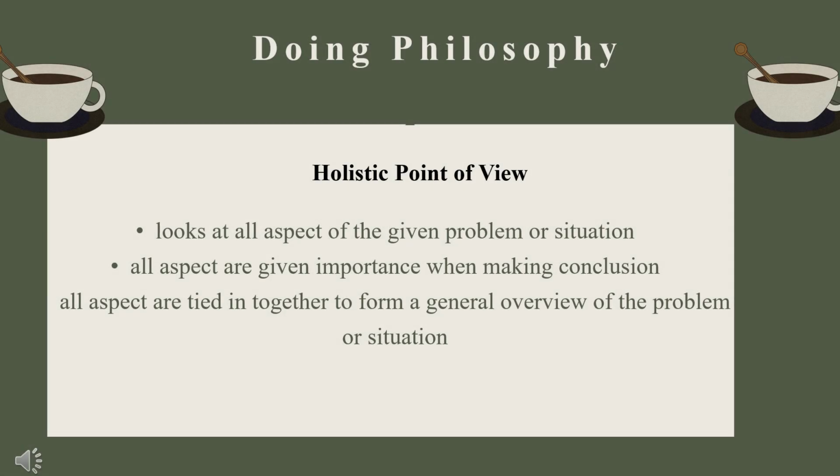So now, class, let's proceed to the two types of point of view. We have partial and holistic point of view. The first one is holistic point of view. It looks at all aspects of the given problem or situation. All aspects are given importance when making a conclusion. All aspects are tied together to form a general overview of the problem or situation, meaning, class, a holistic point of view emphasizes understanding something by considering all its interconnected parts and how they relate to the whole, rather than focusing on isolated aspects. It's about seeing the bigger picture and recognizing how different elements influence each other. Do you understand, class?